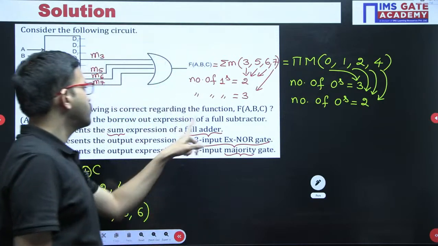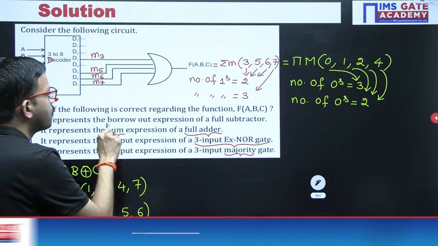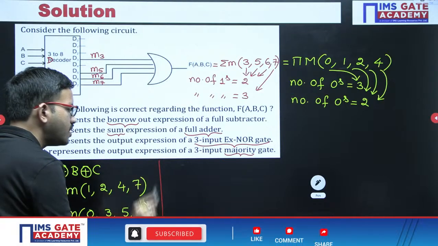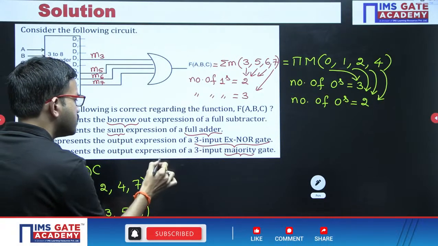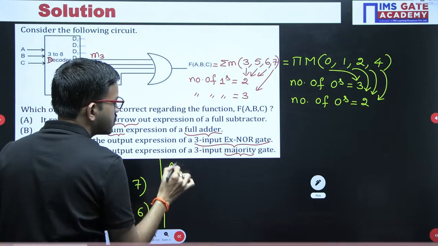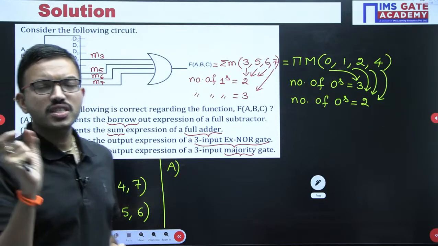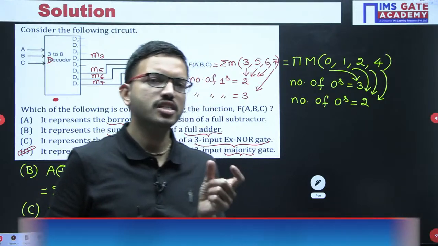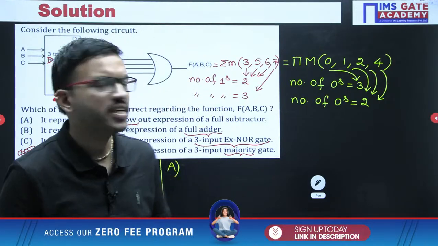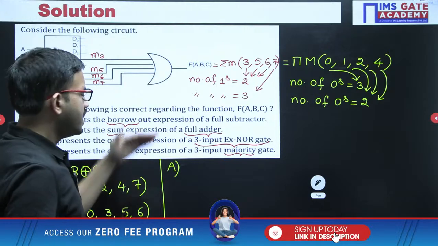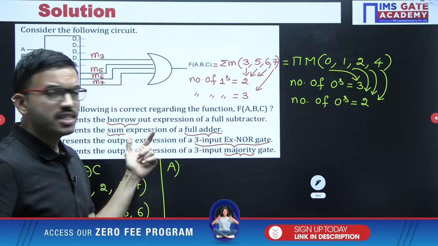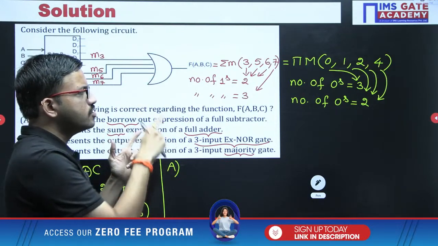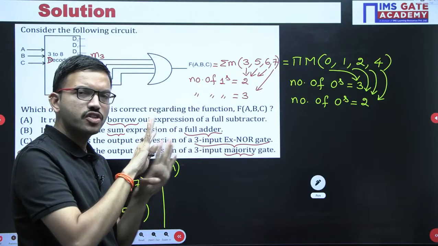Here regarding full subtractor, I have mentioned the borrow expression. See, when will you be getting borrow? Say for example, if you are supposed to subtract 1 from 0, because 1 is larger and 0 is smaller, that time we have to take borrow. Okay. So let us consider the ascending order. First combination is 0, 0, 0. 0 minus 0 is 0, 0 minus 0 is 0. That means we don't require any borrow.